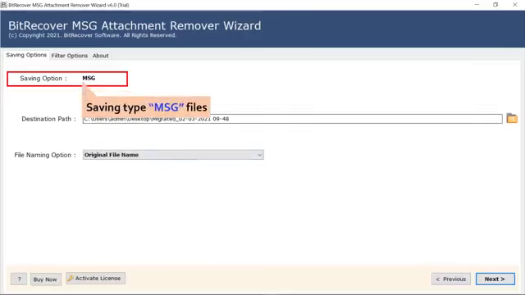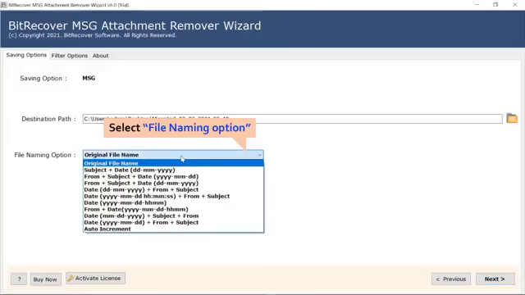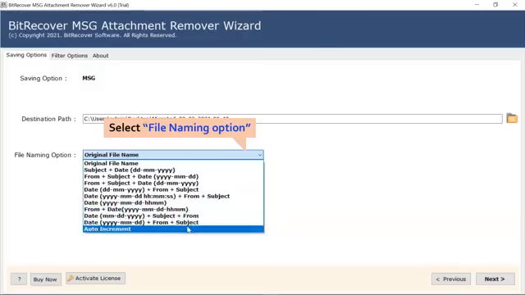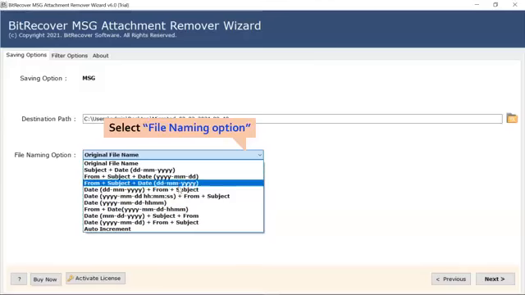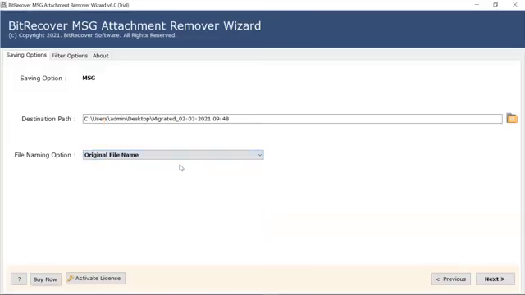The software automatically sets the saving option as MSG file. Choose a destination location for the output files. Users can also check the file naming options to organize the MSG emails professionally, such as date, month, year, and more. Browse the options and choose the required one.